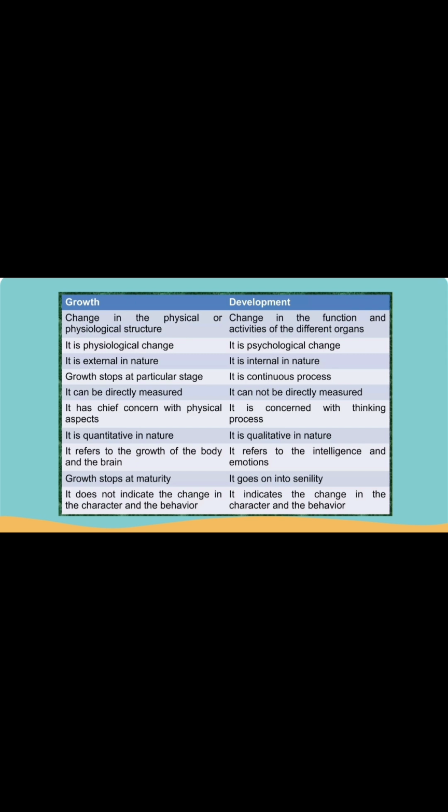Now we'll discuss what maturity is. When growth and development are at their peak over a particular age period, for example, when growth and development are at the peak during the early onset of adolescence, we say the child or the individual is mature. That means growth as well as development is in its full mode or peak mode pertaining to that particular age period. Now let's have a look at this graph.